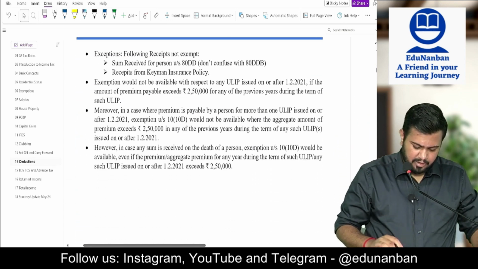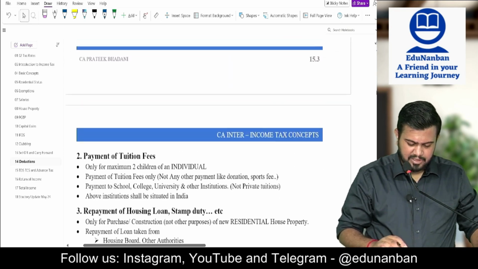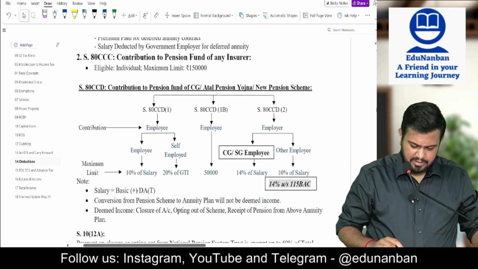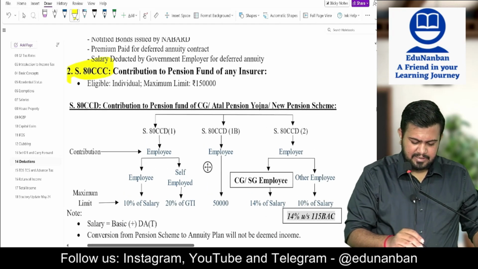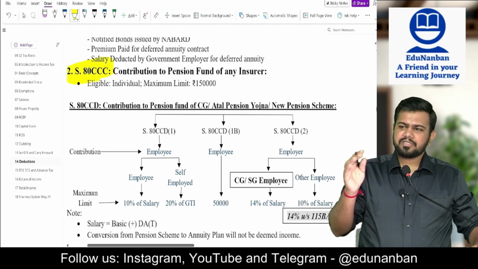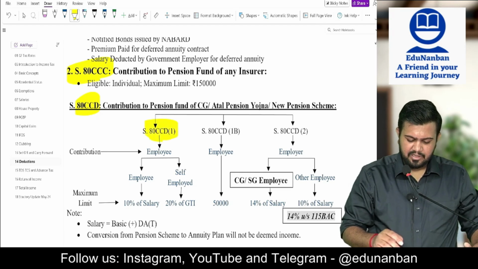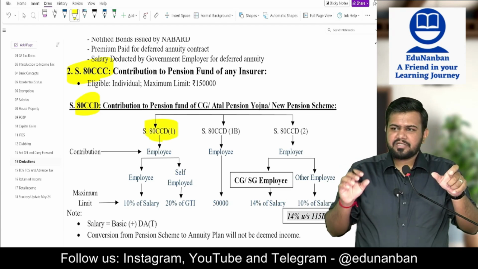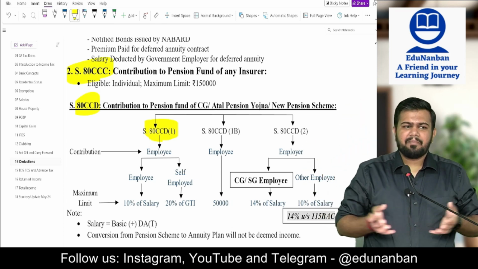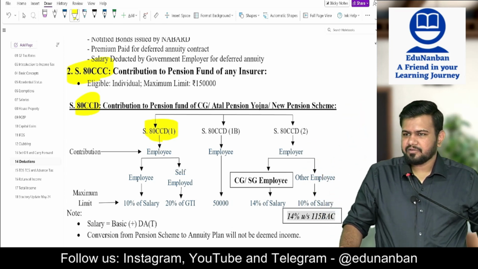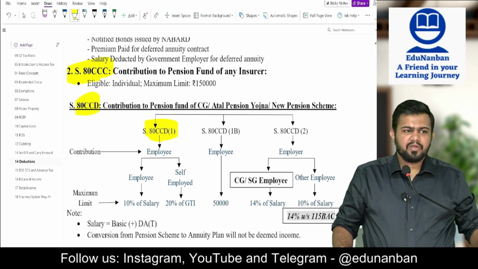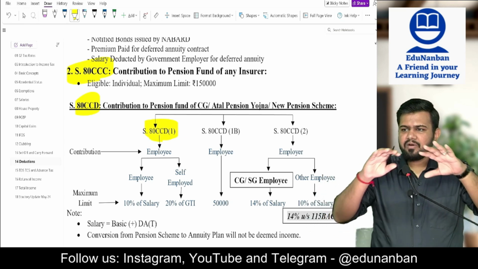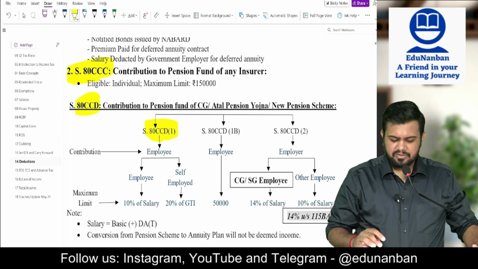Also, you are going to study one more section called 80CCC. And also one more section, 80CCD subsection 1. So 80C, 80CCC, 80CCD subsection 1, all these 3 sections combined, the limit is maximum 1,50,000.